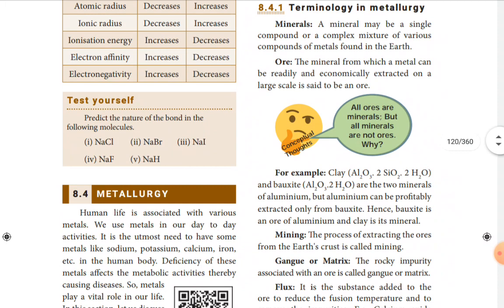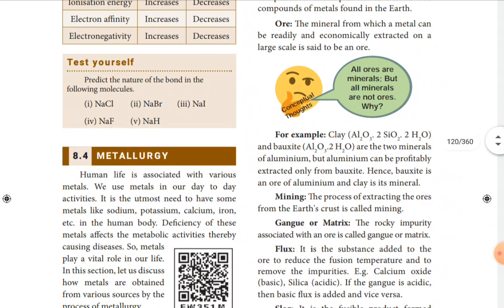Then take the third one, sodium iodide, NaI. Sodium value 1 and iodine 2.5. So what is the difference between 2.5 and 1? 1.5. So this 1.5 is less than 1.7. So it is going to be a covalent bond. The bond between sodium and iodine is covalent bond.